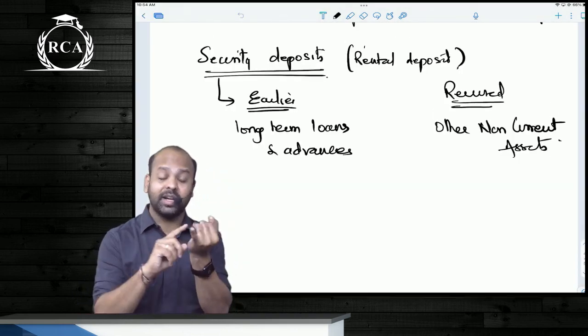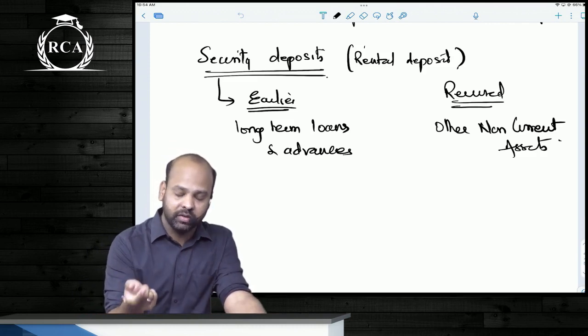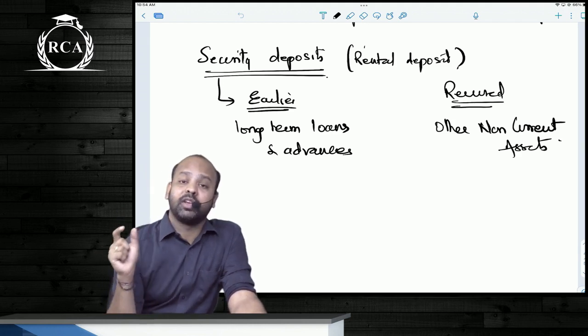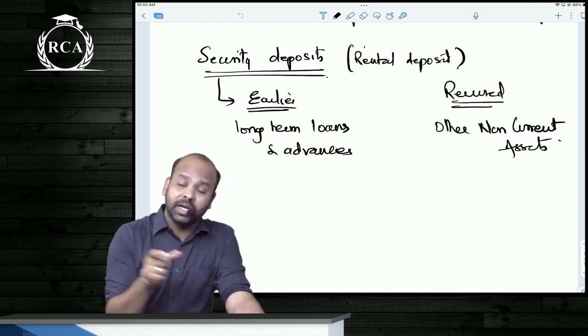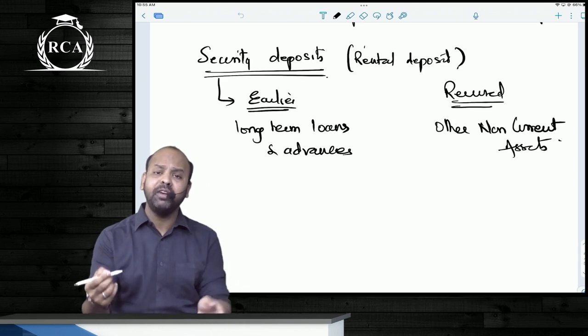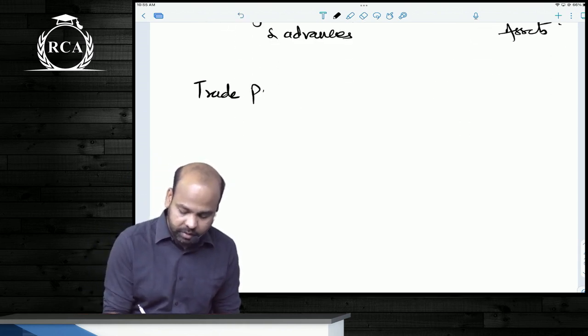First change is current maturities of long-term borrowing. Second change is the side heading under non-current assets. Third change is in respect of security deposits. Earlier security deposits used to come under long-term loans and advances, but now they appear under other non-current assets. Apart from this, the other two changes that I need to discuss about is trade payables.